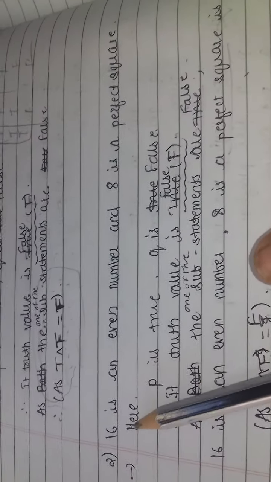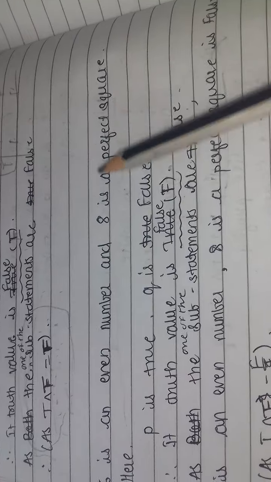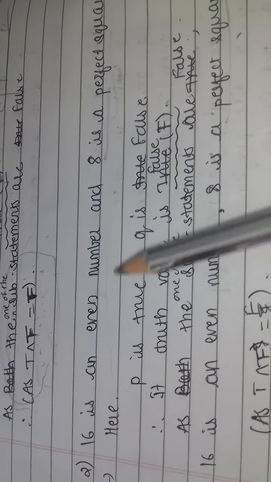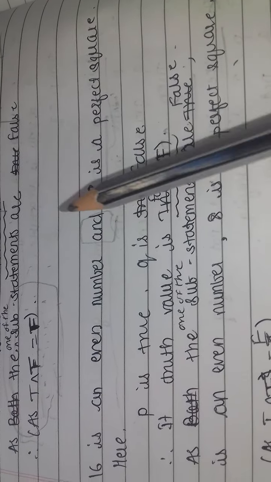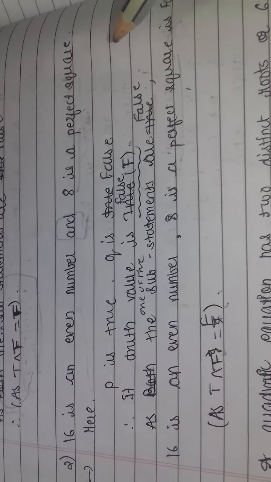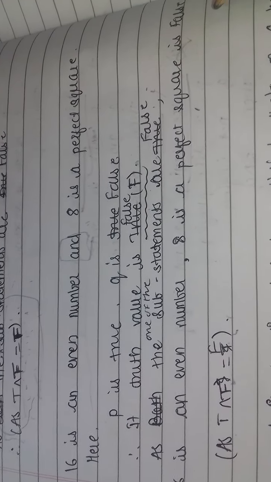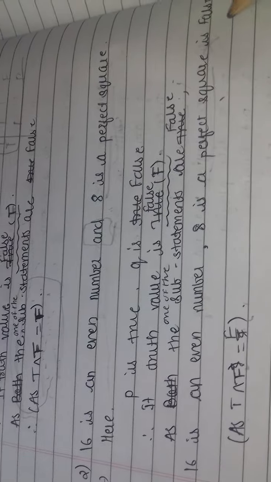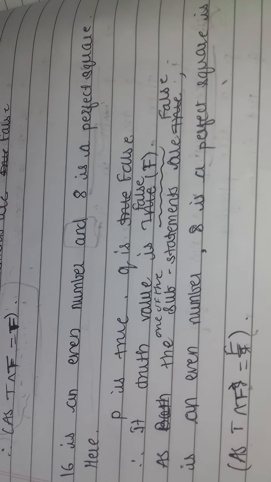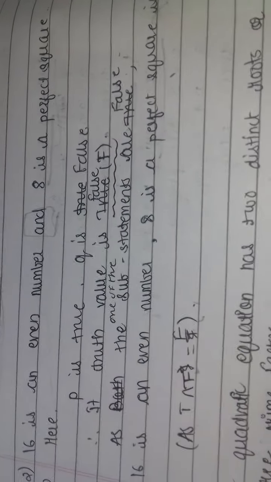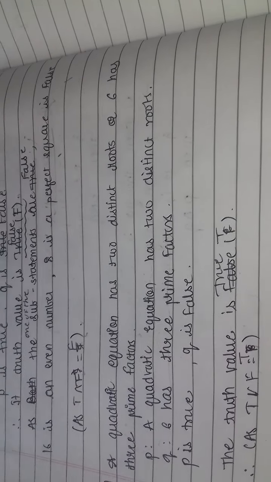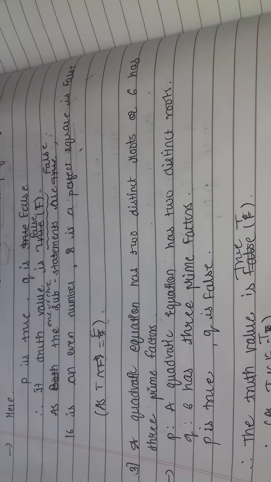Second question. 16 is an even number and 8 is a perfect square. 8 is not a perfect square though, therefore it is false. So it is an and conjunction statement, so the truth value will be false. This is written in the short form. For those who use the short form, it is for them. I have explained in a brief way and also in the short form. You should prefer whichever one you like. So let us begin with the third question. A quadratic equation has two distinct roots or 6 has 3 prime factors.